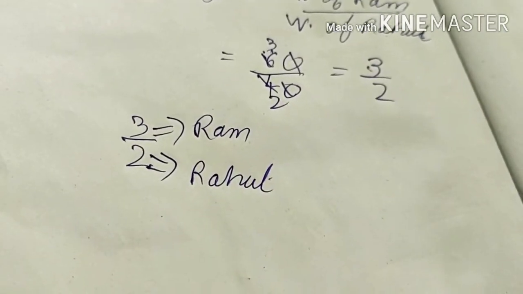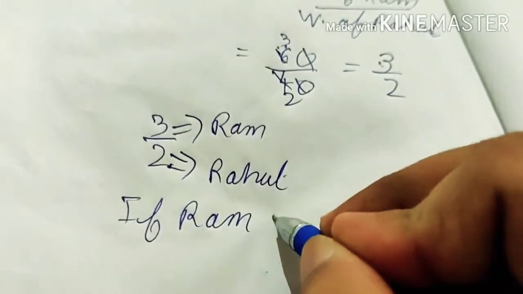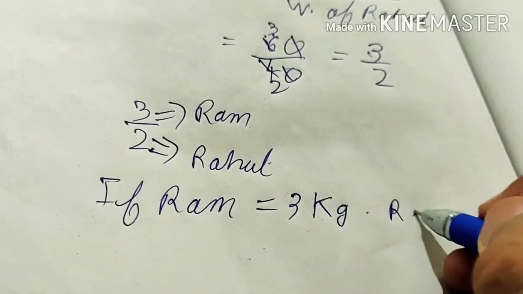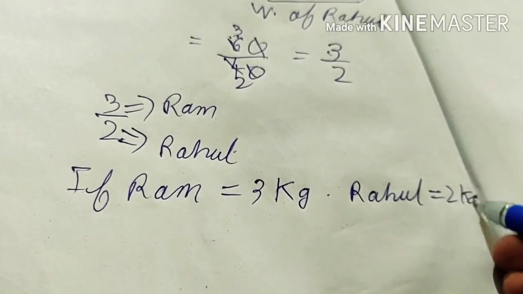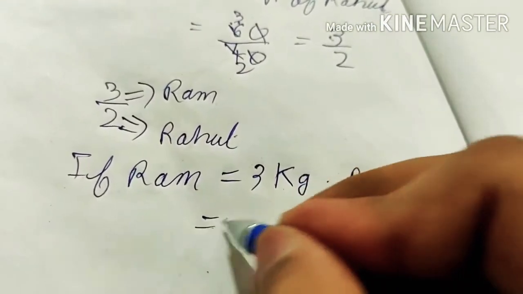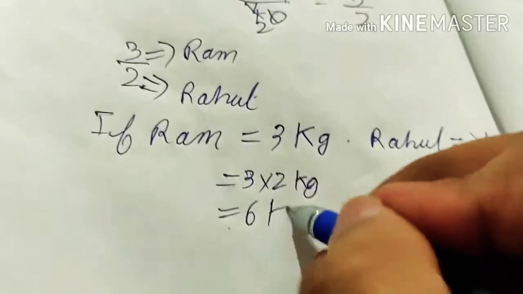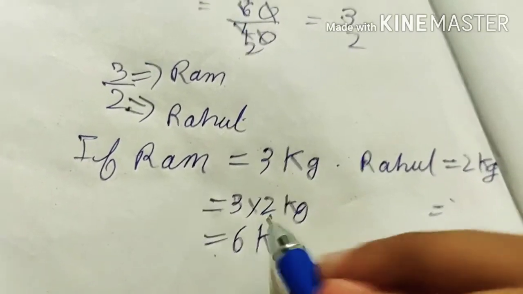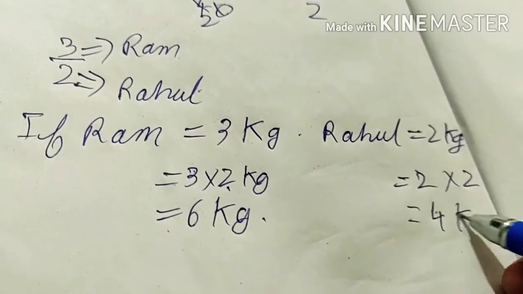You have to maintain the ratio. If you double the weight of Ram, 3 into 2 kg, that is 6 kg, then Rahul will also be multiplied by 2, that is 4 kg.